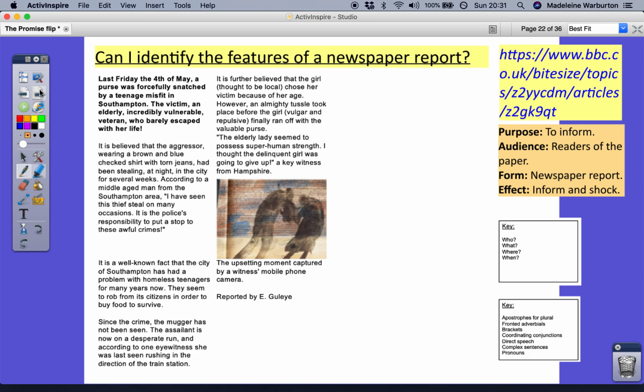So I just want you to have a look at this newspaper report. I want you to pause the video and have a read through yourself. And when you've read it, unpause the video and we're going to watch a video that's going to identify the features of a newspaper report. So what we should find in every report. So pause and read.